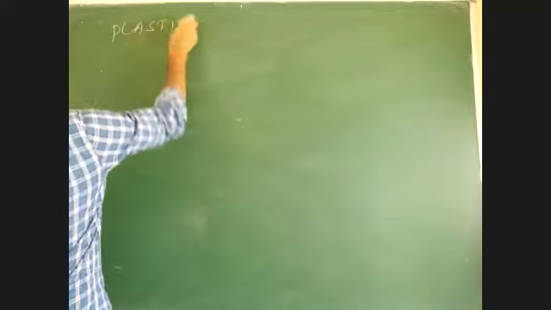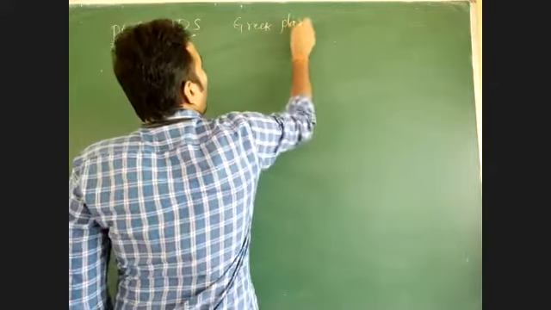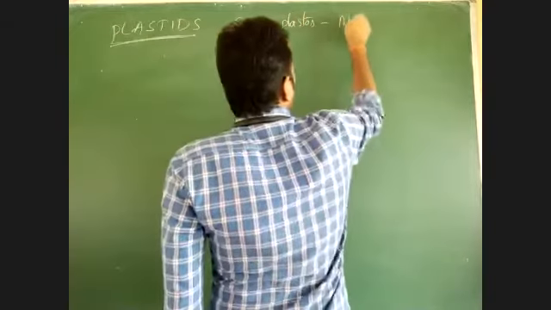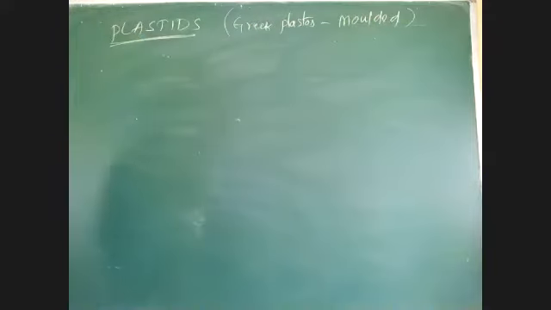Next, the endomembrane system is complete. Plastid is another one. In Greek, plastos means molded. They are molded structures, that's why they are given a name like this. See here, what are these plastids?